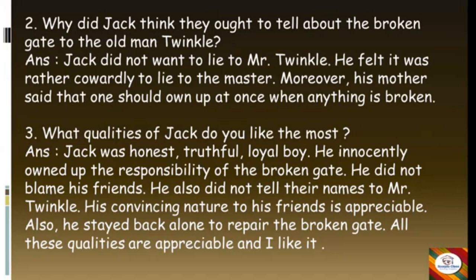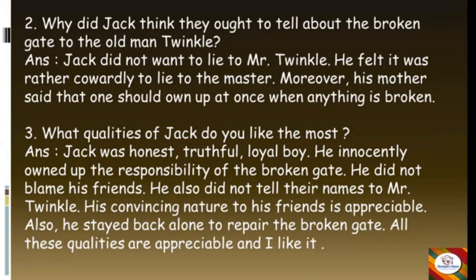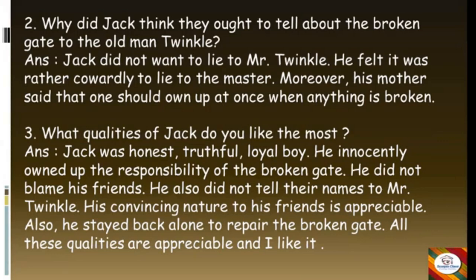Answer: Jack was an honest, truthful, loyal boy. He innocently owned up the responsibility of the broken gate. He did not blame his friends. He also did not tell their names to Mr. Twinkle. His convincing nature to his friends is appreciable. Also, he stayed back alone to repair the broken gate. All these qualities are appreciable and I like it.